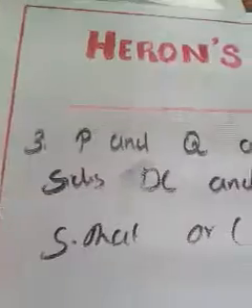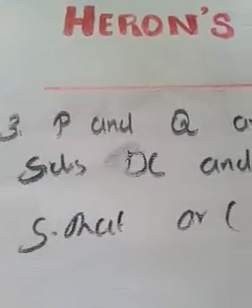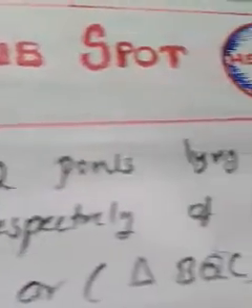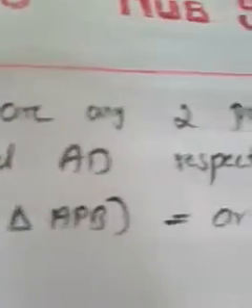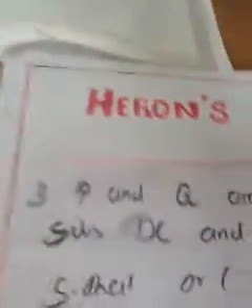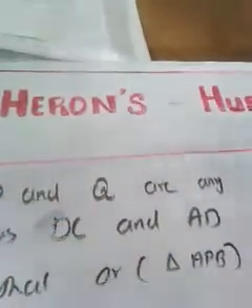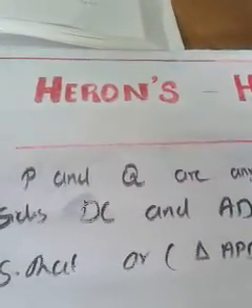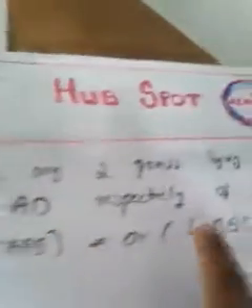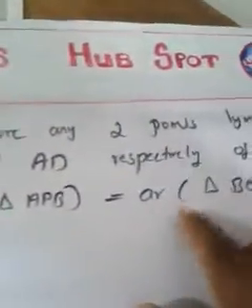So let me go to the third question. Please watch the video well. See, this is the third question. P and Q are any two points lying on the sides DC and AD respectively of parallelogram ABCD. What does it mean? P and Q are two points lying on the sides DC and AD respectively of parallelogram ABCD. Show that area of triangle APB is equal to area of triangle BQC.